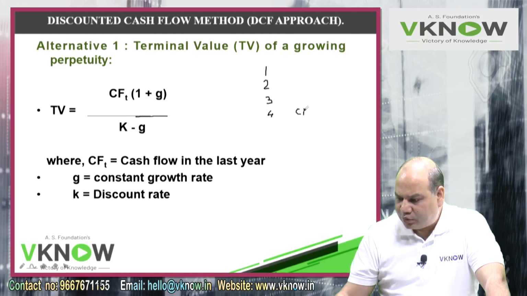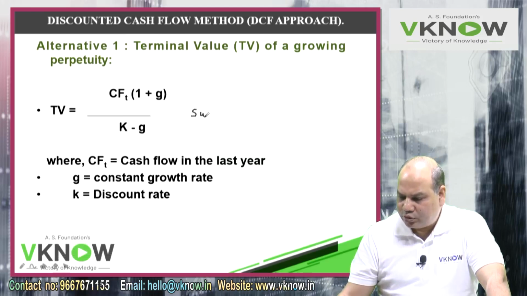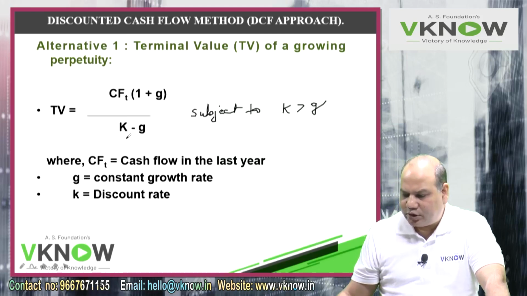I will take the 4th year cash flow, and if they say the cash flow will grow at the rate of 4% thereafter, then I will increase it by 4% upon your weighted average cost of capital minus growth rate. Now this formula will work subject to K being greater than G, otherwise this answer becomes negative.